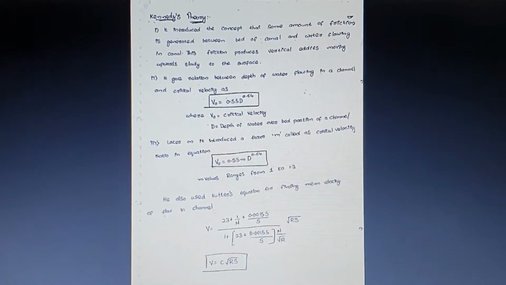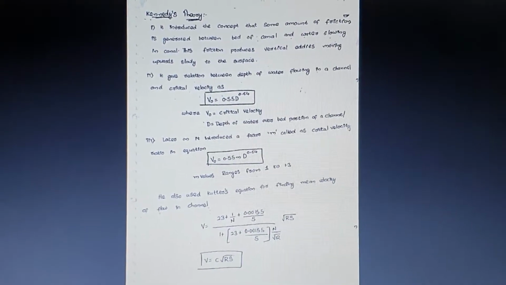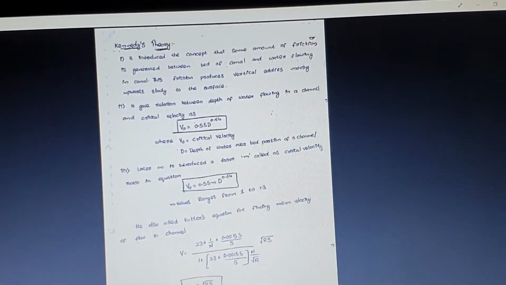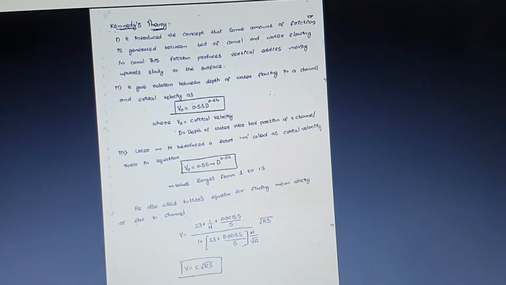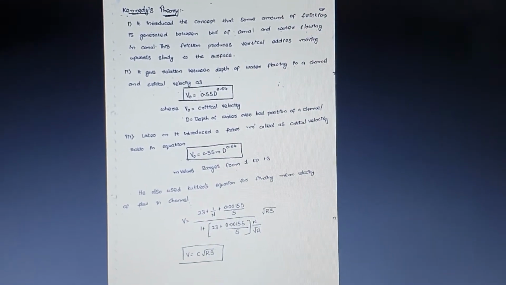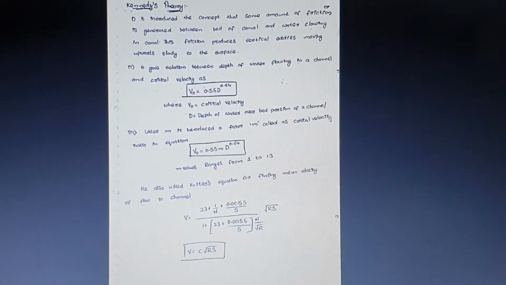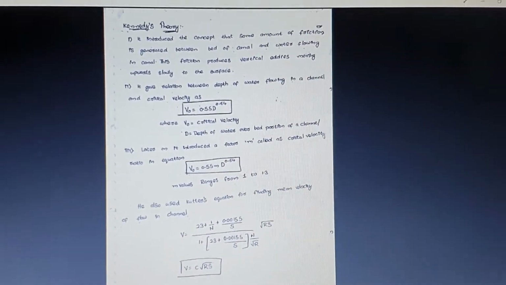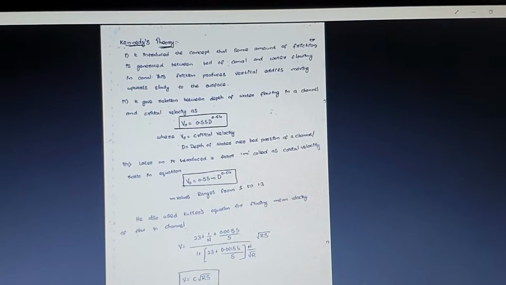So what is Kutter's formula, which is V is equal to (23 + 1/n + 0.00155/S) divided by (1 + (23 + 0.00155/S) into n by root R) into square root of R S. So these three are the assumptions which Kennedy has considered. Based on these assumptions, again you have two cases in Kennedy's theory which were very important.